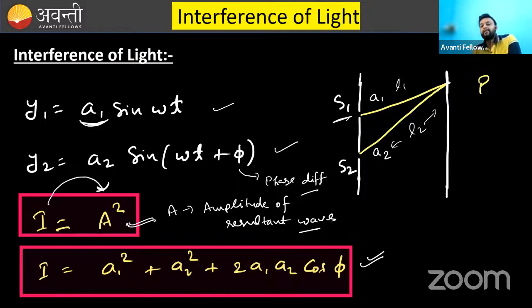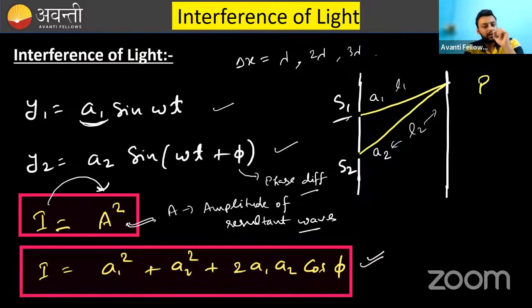So the path difference between them is delta x. If this delta x is either lambda, 2 lambda, 3 lambda, only then they will produce constructive interference.